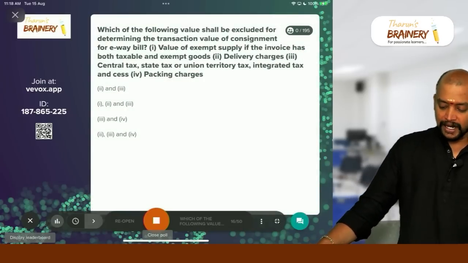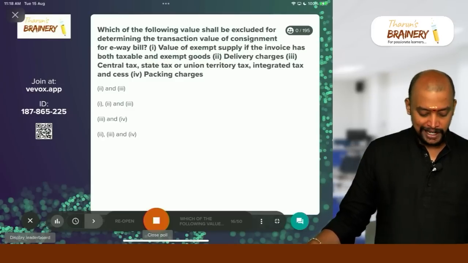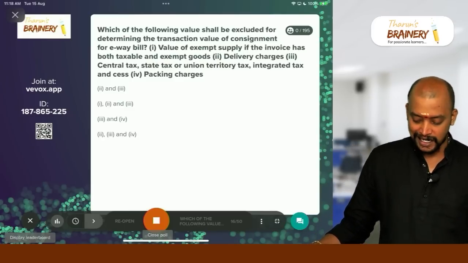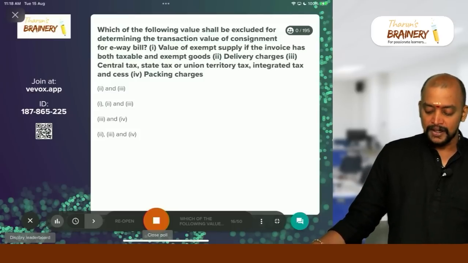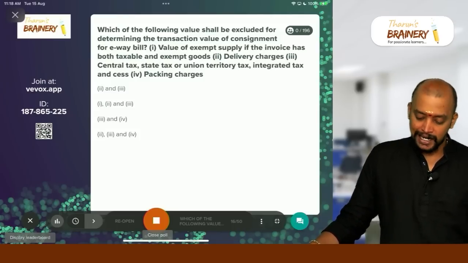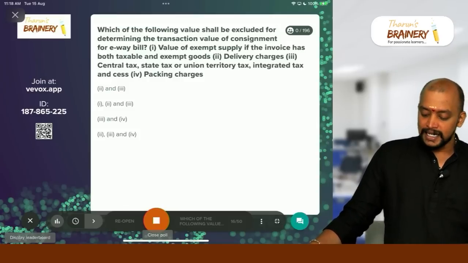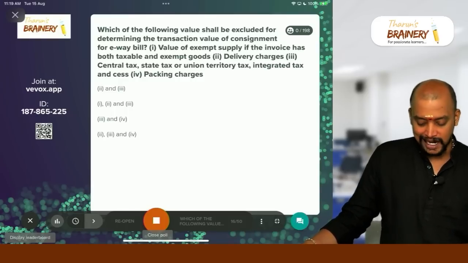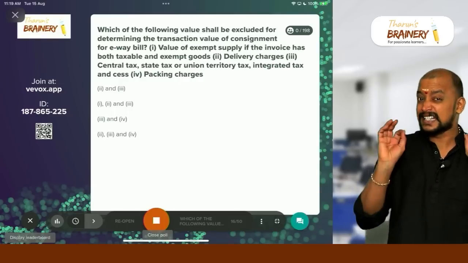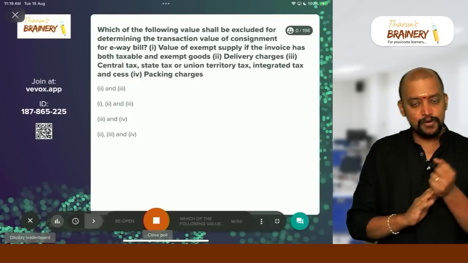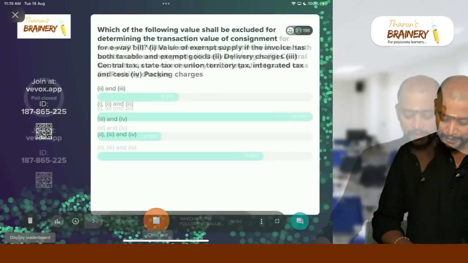Which of the following value shall be excluded for determining the transaction value of a consignment for e-way bill? Value of exempted supply if the invoice has both taxable and exempted goods, delivery charges, central tax, state tax or union territory tax, integrated tax and cess, packing charges. It's a simple question. Definitely I know everyone will answer correctly. Come on, try. It's an easy mark for you.